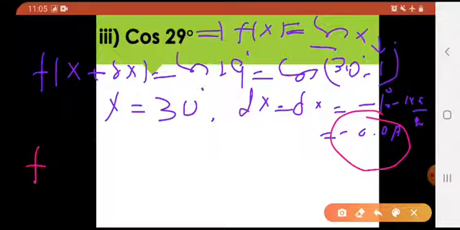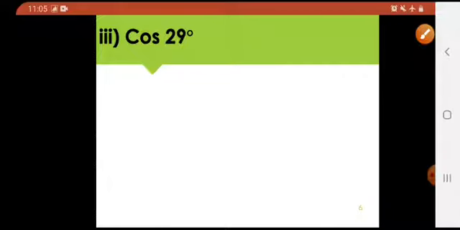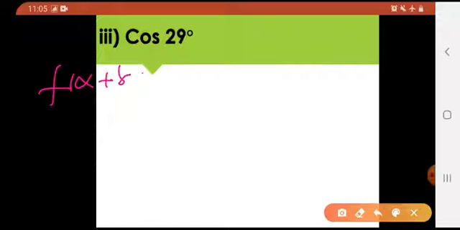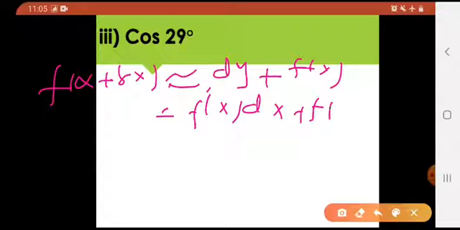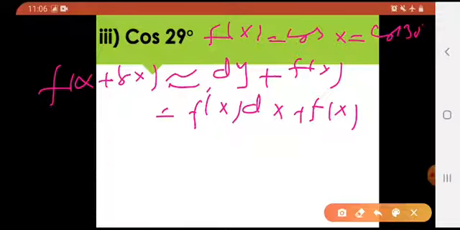We all know that f of x plus delta x is approximately equal to dy plus f of x, and my dy being f dash of x into dx plus f of x. And I just told you that f of x is cos of x, and x being 30, so you'll be taking cos of 30 as your value. Find it with a calculator. It is 0.866. 2 decimal places is enough. Okay, in fact, write it to 4 decimal places, because we have to do approximation. Okay, that would be your answer.